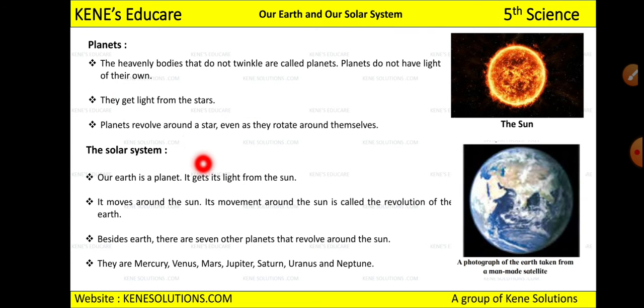Stars had their own light, but planets do not have their own light. They get light from the stars, because stars have their own light. Planets revolve around a star even as they rotate around themselves. So these planets revolve around the star. Now which star? I told you the sun is a star, right?